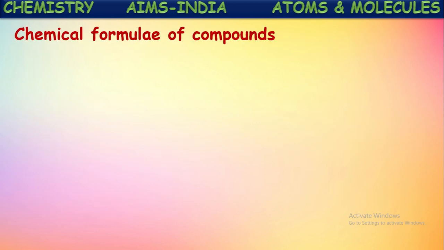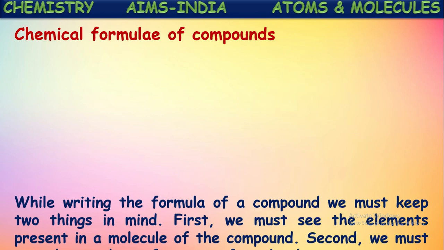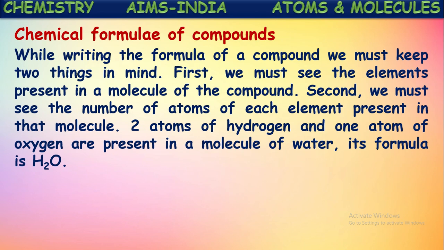So how to write the formula then? We are saying the number of atoms participating in the formation of a molecule is fixed, either for a compound or an element. If it is a compound, different kinds of atoms will combine to form that molecule. Then how to write its molecular formula? Let us see that. While writing the molecular formula of a compound, we must keep two things in mind. By using these points, we can write the molecular formula. What are those two points?